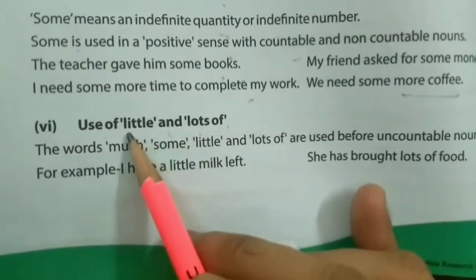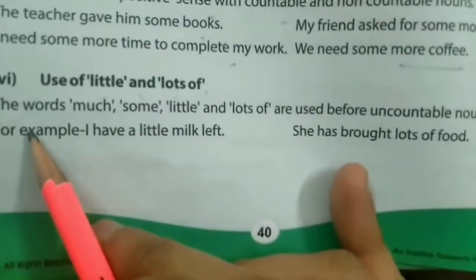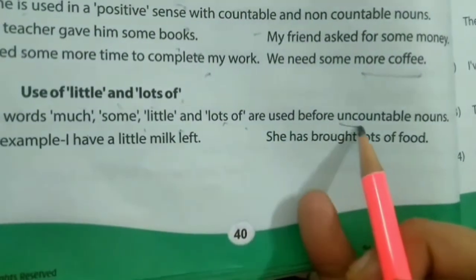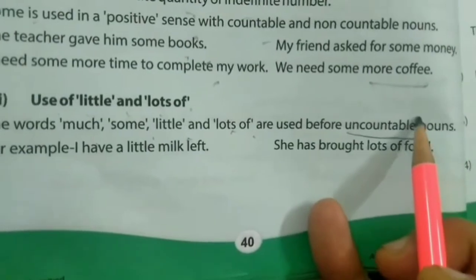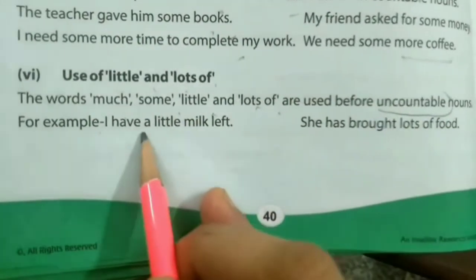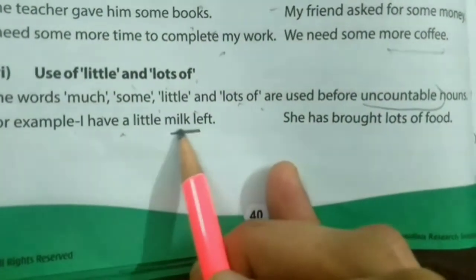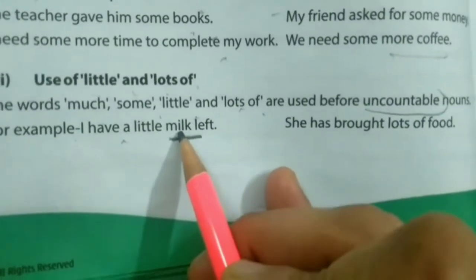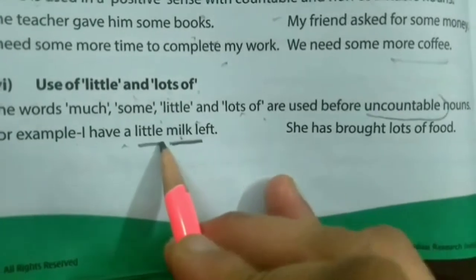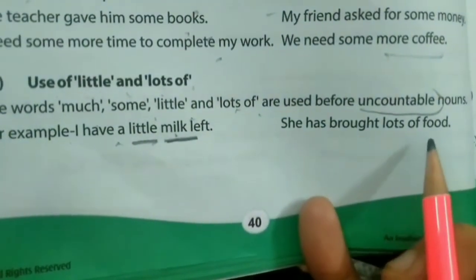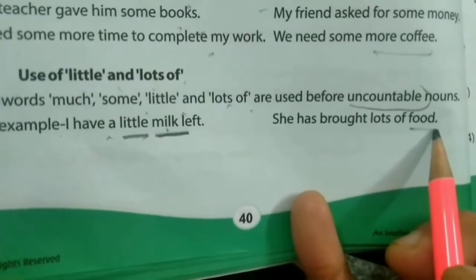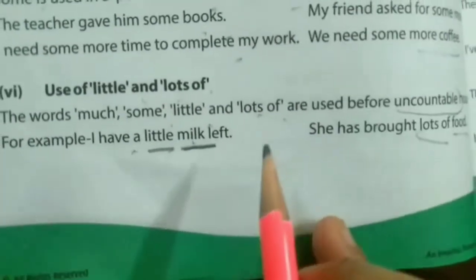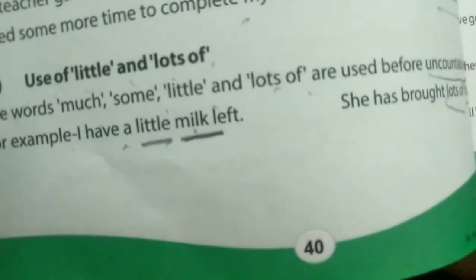Now here, the use of little and lots of. Where do we use little and lots of? Let's read. The words much, some, little and lots of are used before uncountable nouns, nouns that we cannot count. For example, I have a little milk left. Can we count milk? 1 milk, 2 milk, 3 milk? No. So with uncountable nouns, we use little. She has brought lots of food. Can we count food? No, we cannot. So, lots of.